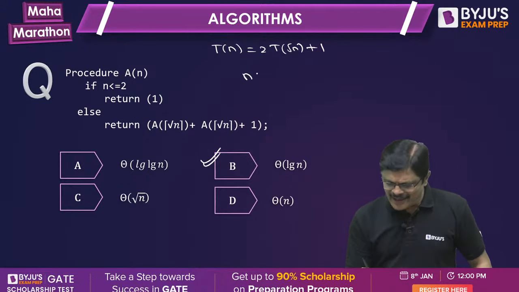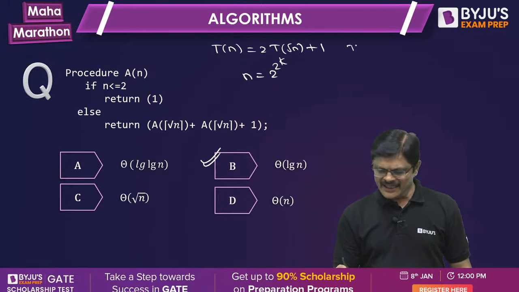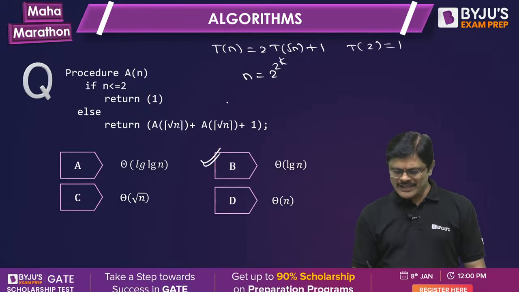See, it is always 2 power k, you substitute it. How simple it becomes. In a simple nutshell, you can solve this problem. And T2 is equal to 1 here. So when you do this, it is T of 2 power k.